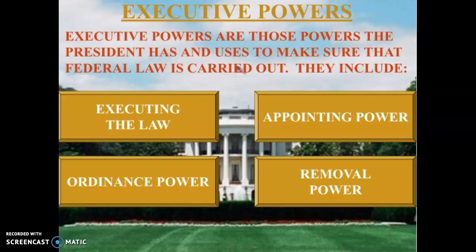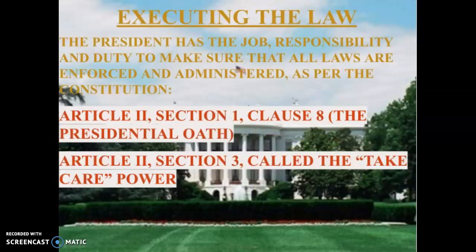He has ordinance power, which we're going to come to in another lesson in more detail, which is basically executive orders. He can, based on laws that Congress has already passed, write or sign an executive order that can do pretty dramatic things. And he has removal power, so he can remove from office most people that he has appointed. We'll talk a little bit more about that.